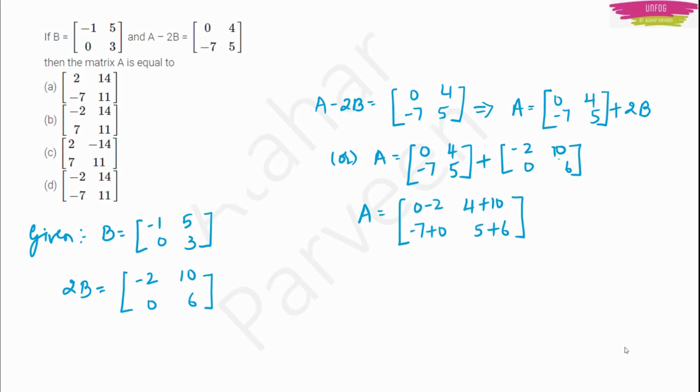So how will you add these matrices? You just have to add the corresponding elements. Keep the minus sign in your mind while you are adding. Once you are done, you will get the final matrix A. Here you can see that the final matrix we are getting is minus 2, 14, minus 7, 11. So option D will be the correct answer.